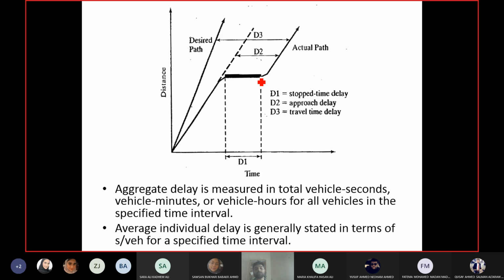So when the line goes horizontal, it means what? What happened to the car? Horizontal line means what? What is happening during this time?